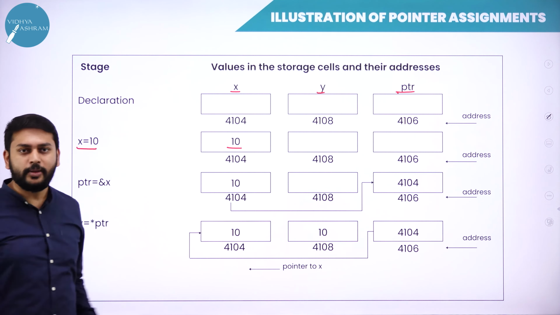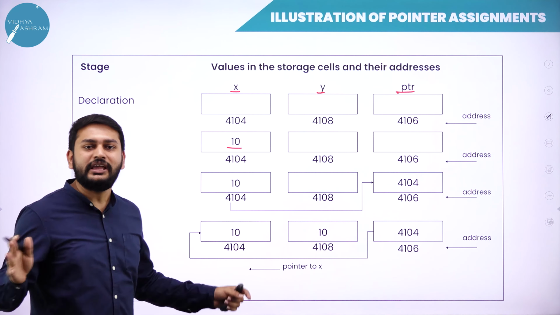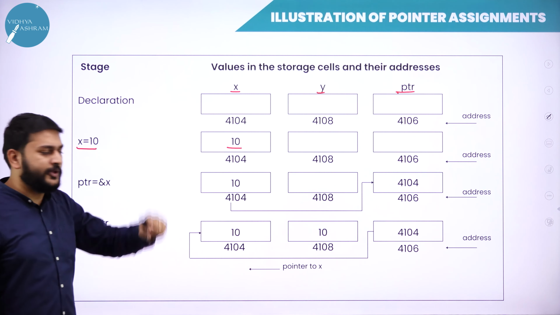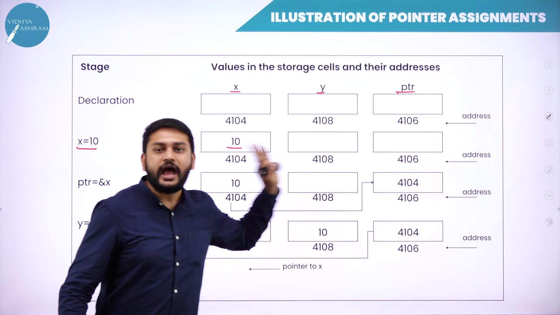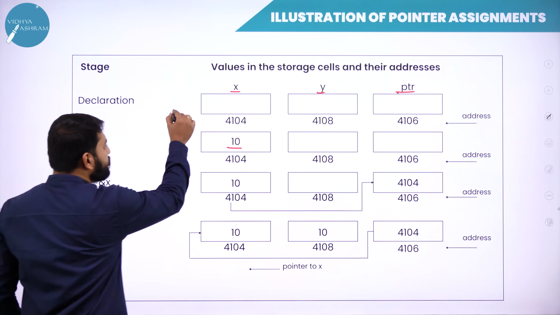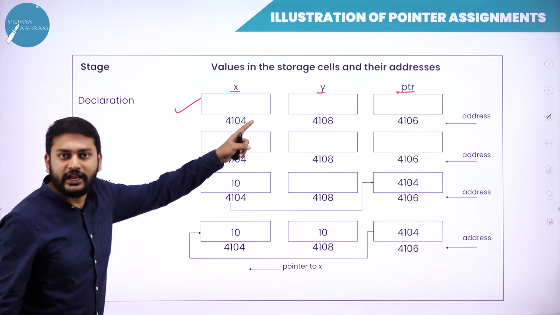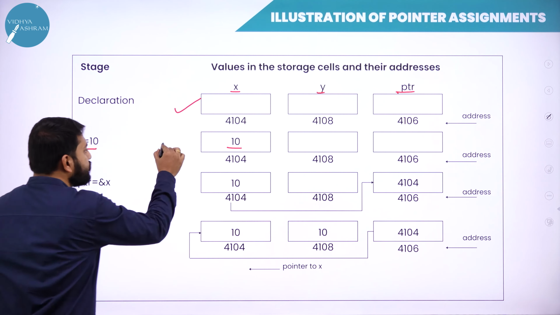For this particular variable, that is the address that I am generally considering. So don't go with a specific address. As of now, you just need to understand that this is an address. You understood this step. That is the memory that I have allocated for all these variables. You understood this step also.